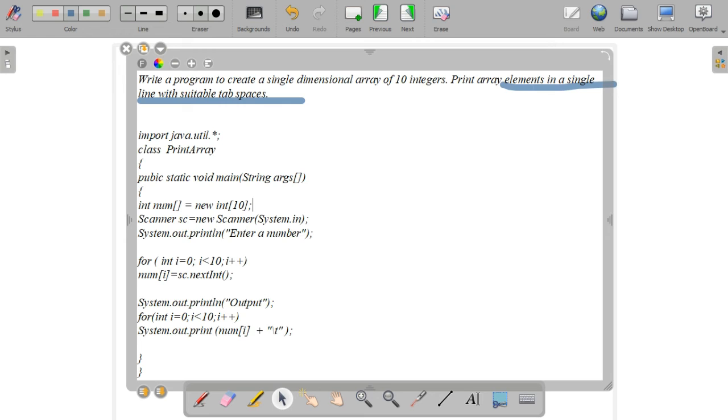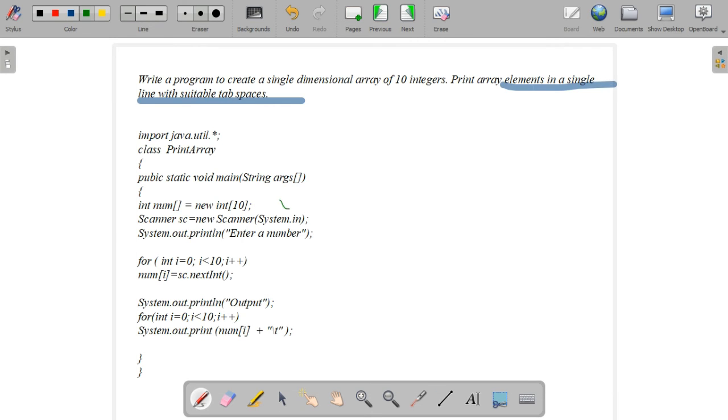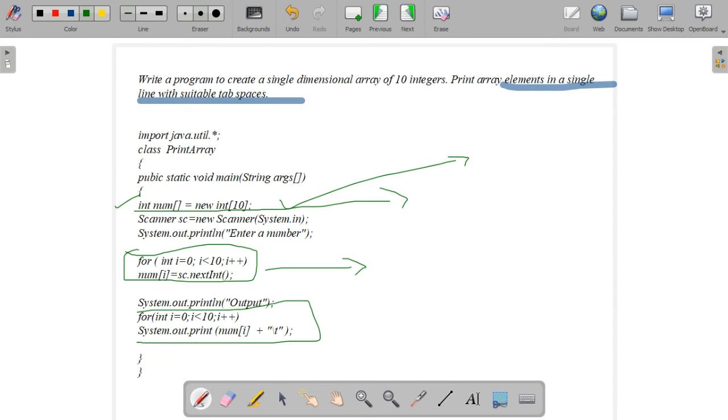Okay, this is the way you have to write the program for the array. Array means first declaration part. You should do the declaration or initialization according to the program. If using the scanner class, we are reading means just declare it first. According to the maximum number of integers, we have to specify the size. The next you have to read using the for loop. We are reading the values, 10 elements we are reading. The next one, after reading the values, we need to print the value. For that printing also we will use this for loop concept.